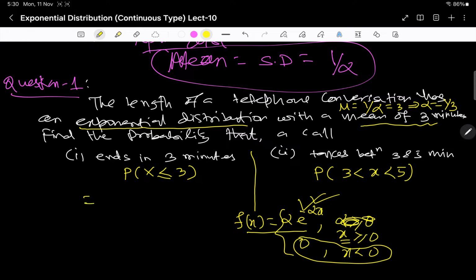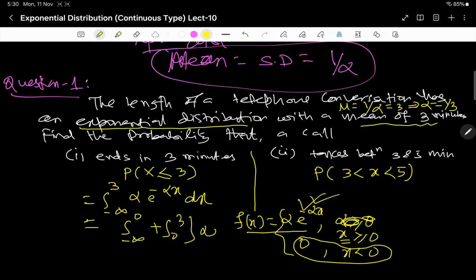It means integral from minus infinity to 3 of alpha e to the power minus alpha x dx. Now again, minus infinity to 0 is useless. It is the integral from minus infinity to 0 plus 0 to 3 of f dx, alpha e to the power minus alpha x dx, right? So this part is useless here.